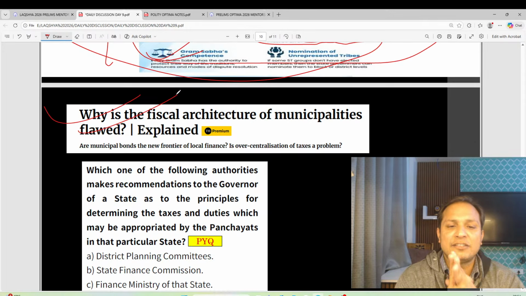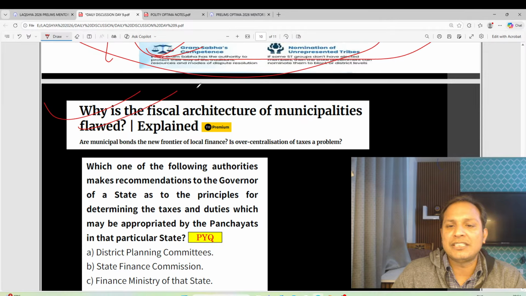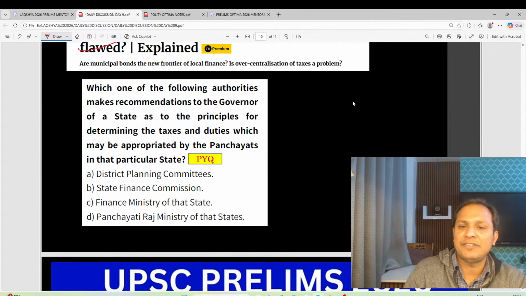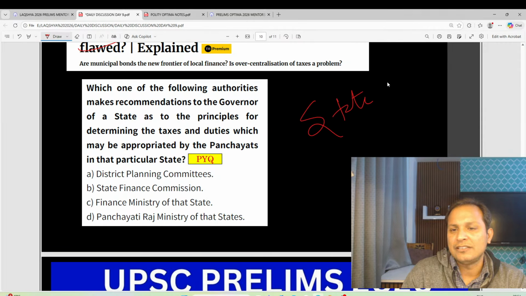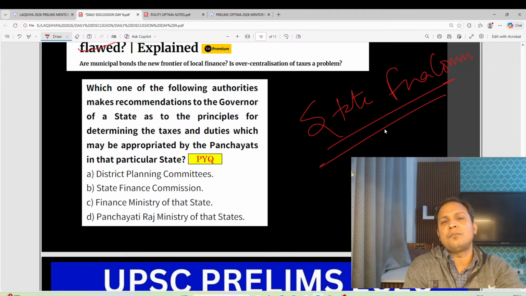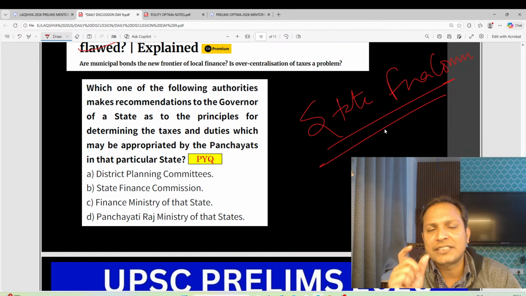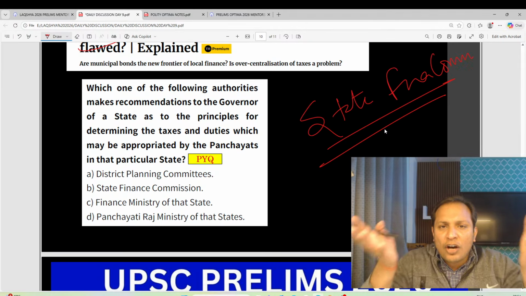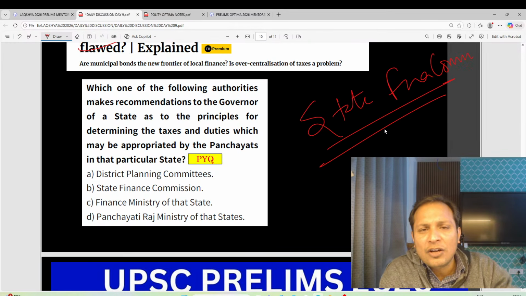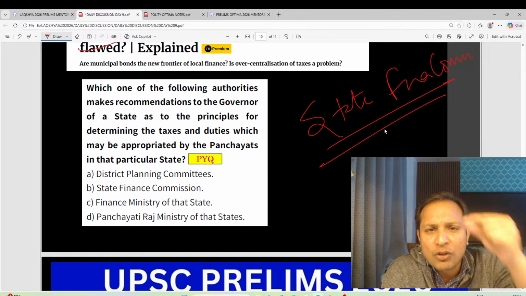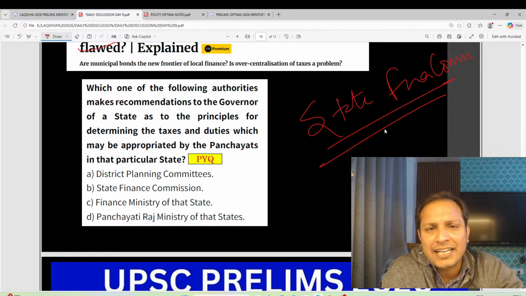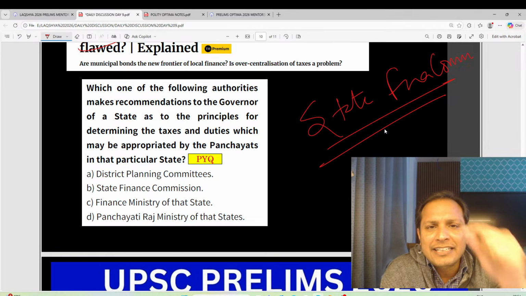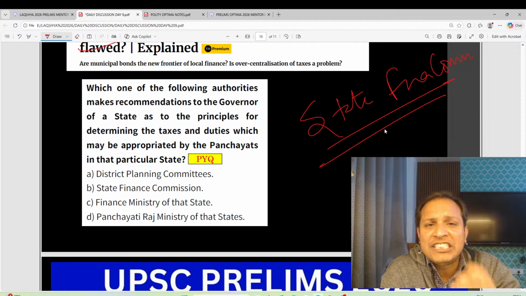Next question you can expect on the Finance Commission, State Finance Commission. Guys, what is the State Finance Commission? State Finance Commission is also a constitutional body. Basically, the role of the State Finance Commission is to recommend measures to improve the finances of the local bodies. Guys, in India, one of the major problems of the local bodies, whether it is the panchayats or the municipalities, is they do not have sufficient funds.